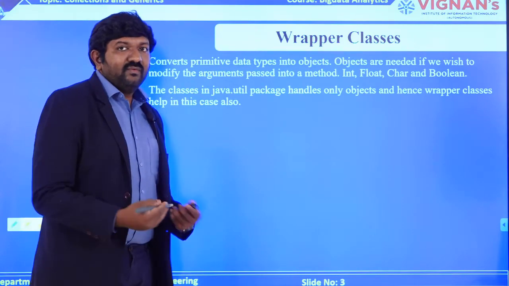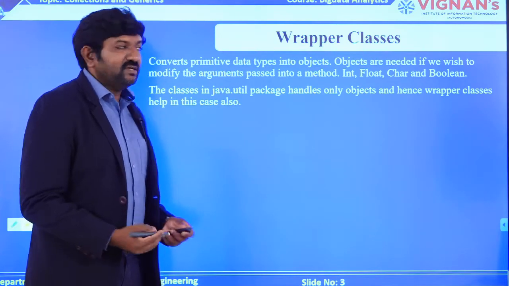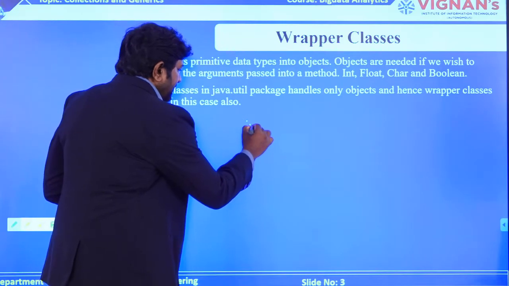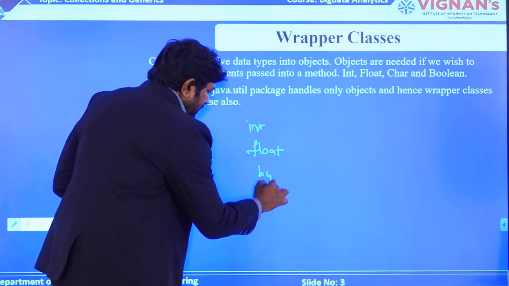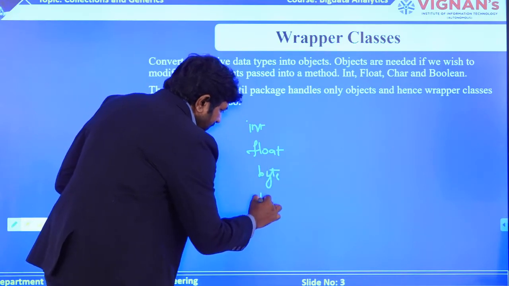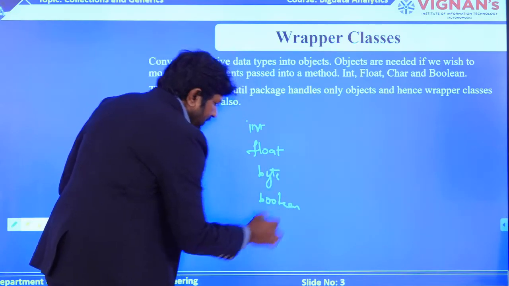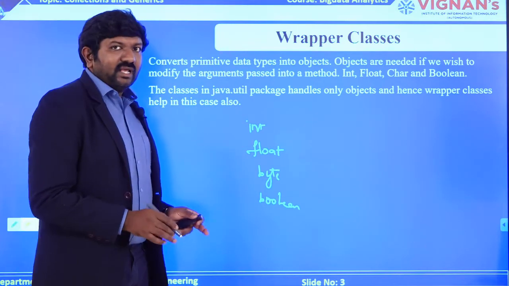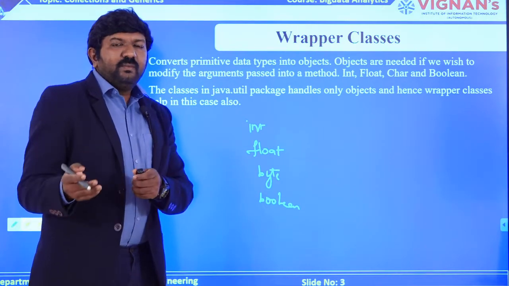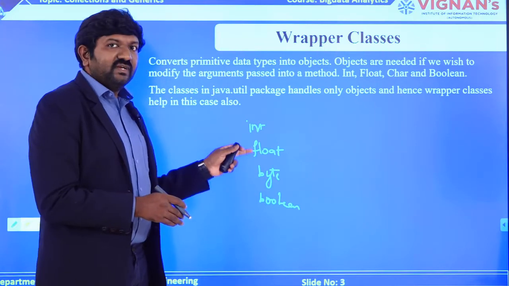Most of you are aware of your primitive data types, like integer type, floating type, byte, boolean. You know all these things, right? These are nothing but data types which help you store the data in that specific type of format.